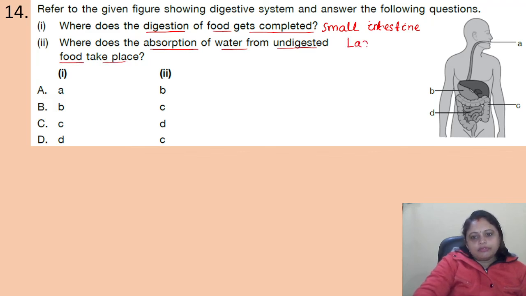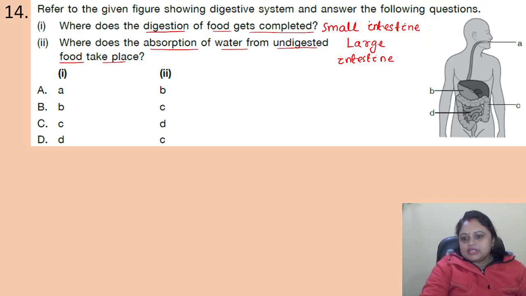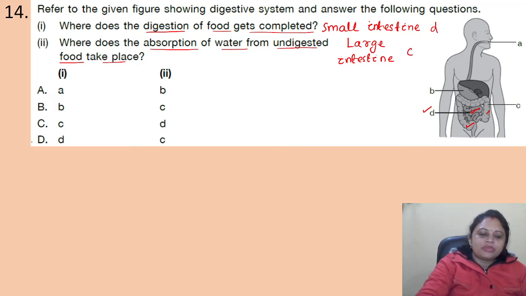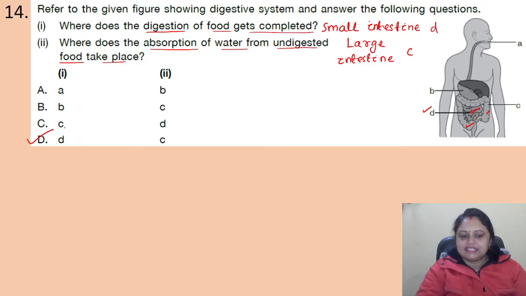Okay. And where does absorption of water from undigested food take place? It is from the large intestine. Okay. So where is small intestine? So this one, this portion, it is small intestine. Okay, so that is the D is the small intestine. I can write D here. Large intestine, it is this portion. Okay, this portion, that is the C. I can write here. So what is the correct option? That is option D. D and C.